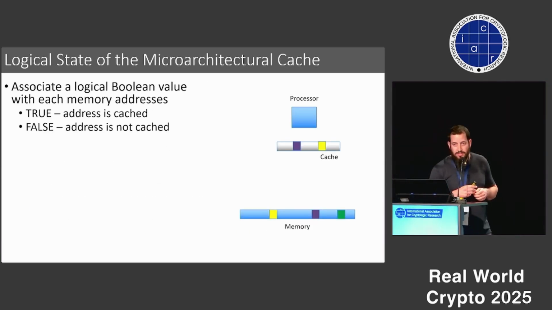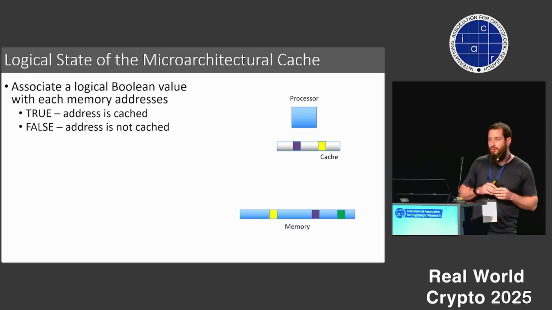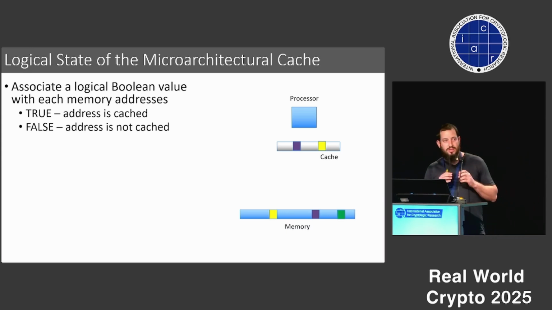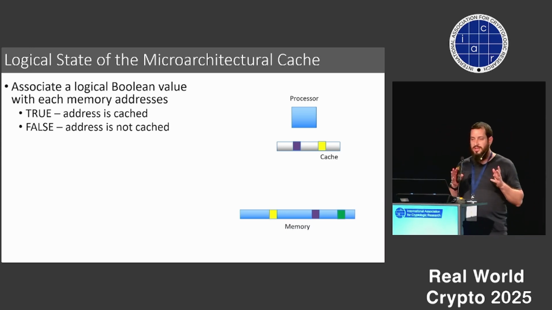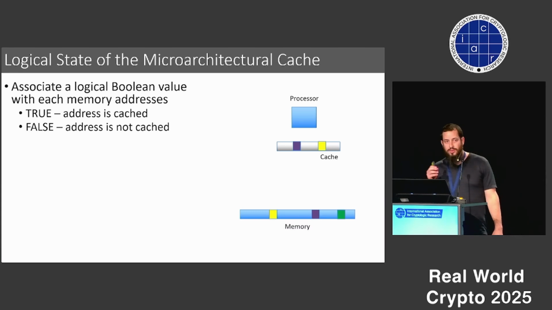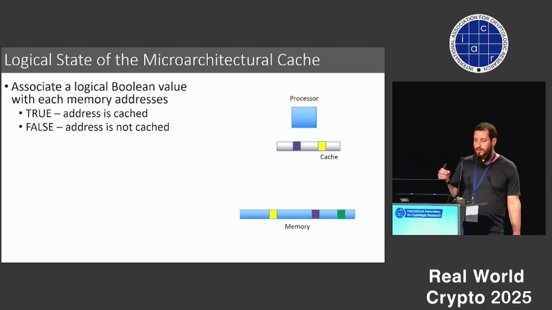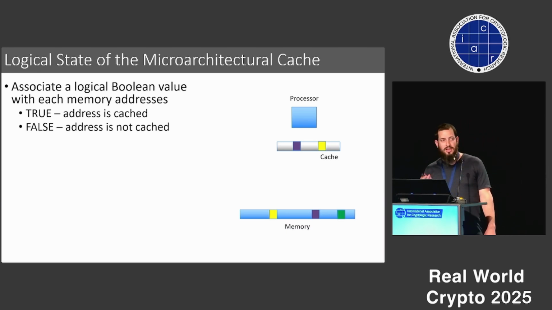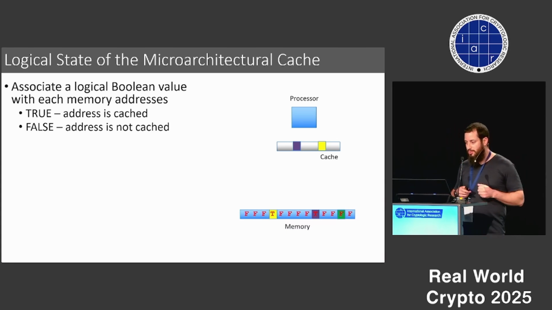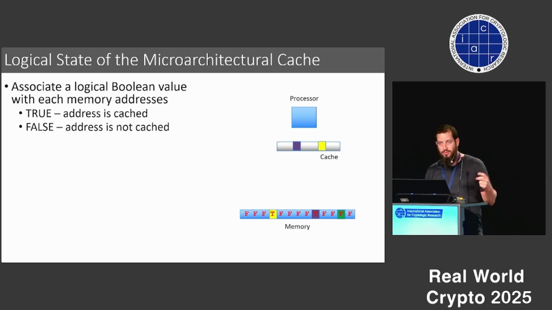All right, so we start by defining a logical state of the microarchitectural cache. We associate a logical Boolean value with each address in the physical memory. A physical memory address is denoted as true if it's currently cached, and false if it's not in the cache. So we can start with the following assignments: we only have two addresses in the cache, both of them true, and everything else is false.